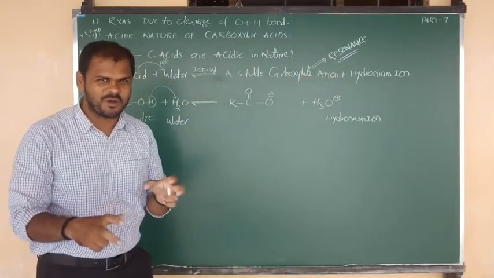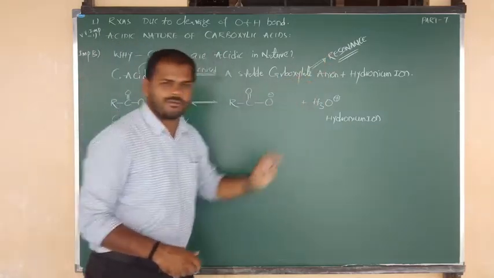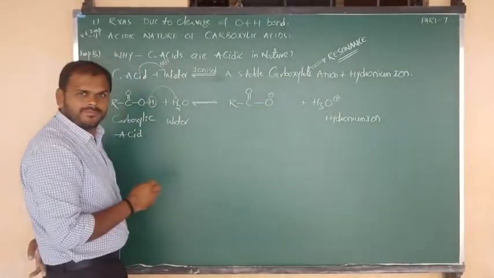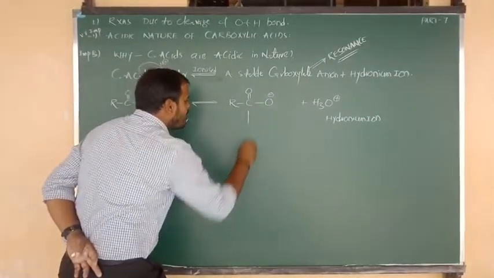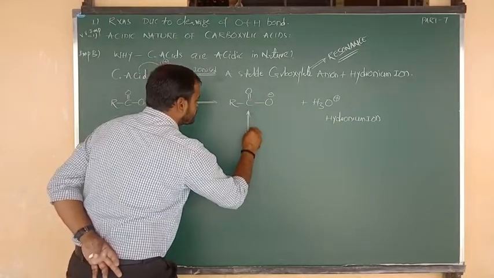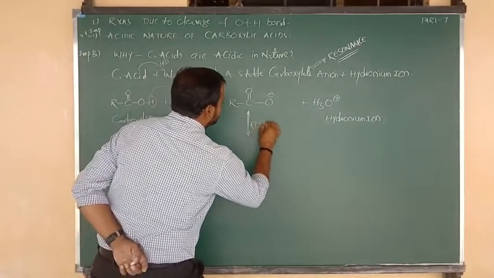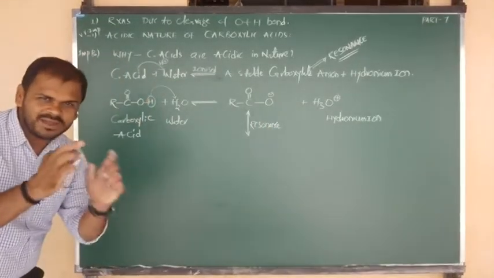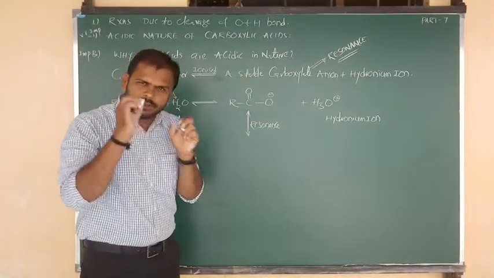Our main aim now is to show the resonance structure of the carboxylate anion. For this I am going to show you the resonance structure. The symbol of resonance is a two-headed arrow, which indicates that we are writing the resonance. So how do we write it? Listen carefully. Oxygen carries the negative charge.